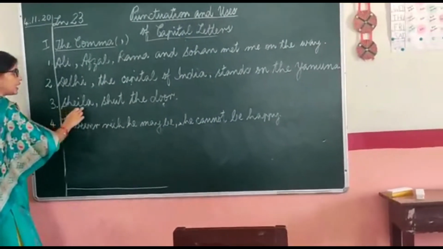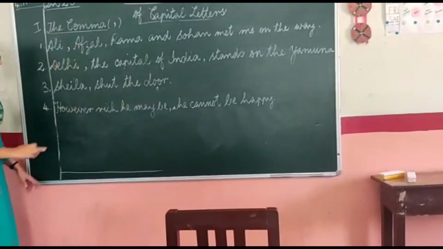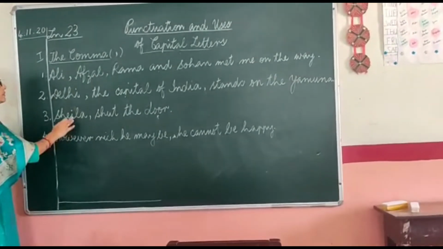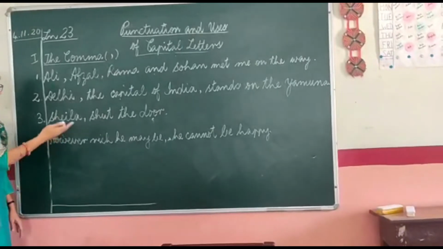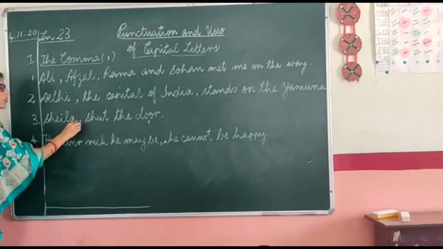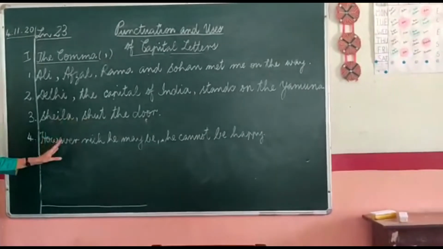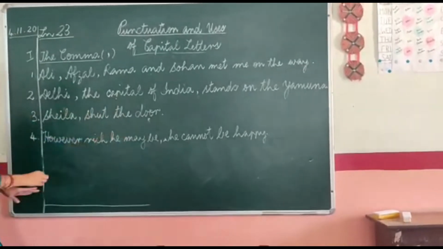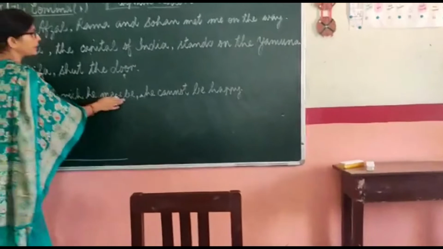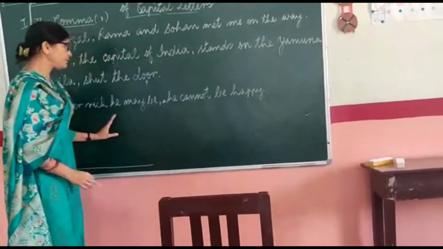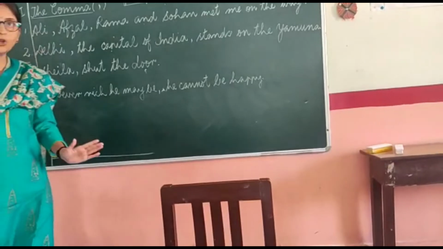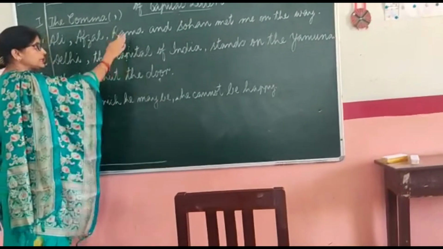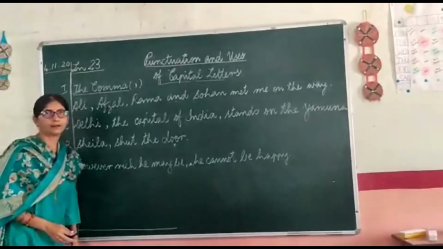Number 3, Sheila, shut the door. Now this is an imperative sentence. Whenever in an imperative sentence we address that person, so after the name of that person we put a comma. This sentence means that Sheila is told to shut the door. We are instructing Sheila to shut the door. Number 4, however rich he may be, he cannot be happy. Whenever we find that the sentence is being too long and we need a short pause in between, we can put a comma. So these are the common uses of comma.